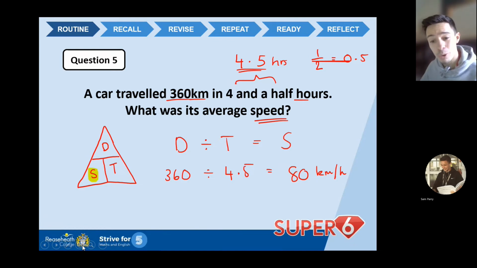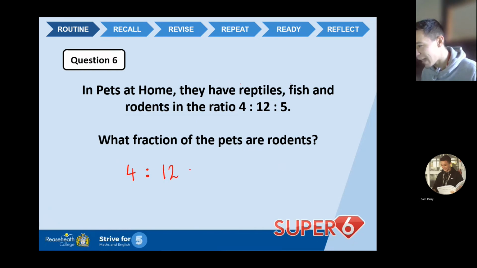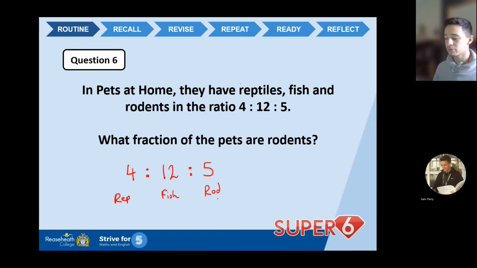And that brings us on to question number 6 of the Super 6. Another ratio question. I do like ratio. In Pets at Home, they have reptiles, fish, and rodents in the ratio 4 to 12 to 5. What fraction of the pets are rodents? Now, it goes reptiles, fish, and rodents. So let me just write this out again. 4, 12, and 5. That's crucial, yeah? Make sure I've got that written correctly. Now it goes reptiles. So I'm going to put rep for reptiles, fish in the middle, and then rodents at the end. I'm going to put rod for rodents.